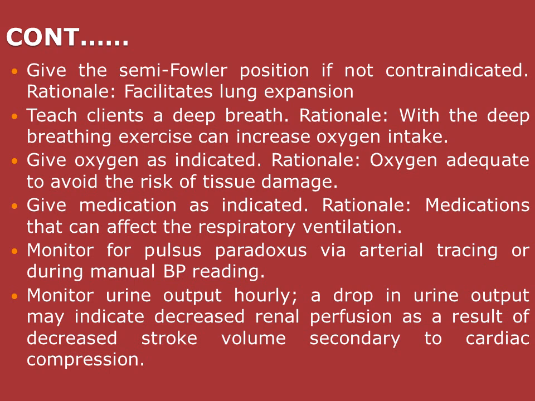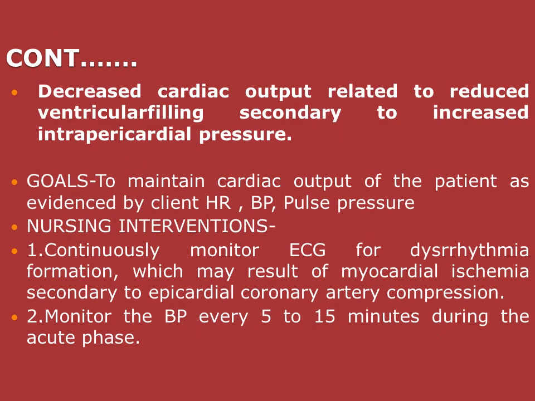Then teach clients a deep breathing exercise to raise the oxygen level, give oxygen as indicated, then give medication as indicated, and monitor for pulsus paradoxus via arterial tracing or during manual blood pressure reading. Then monitor urine output hourly. A drop in urine output may indicate decreased renal perfusion as a result of decreased stroke volume secondary to cardiac compression. Then another diagnosis is decreased cardiac output related to reduced ventricular filling secondary to increased intrapericardial pressure.